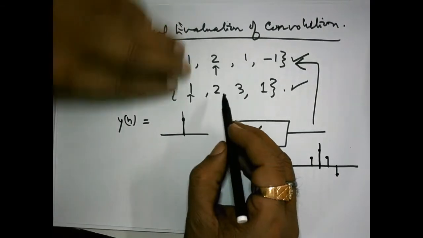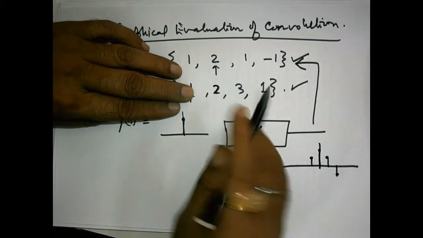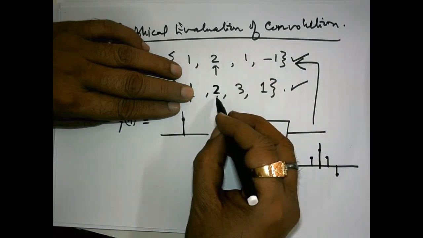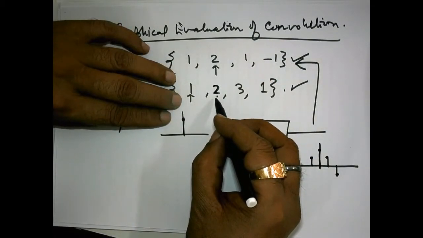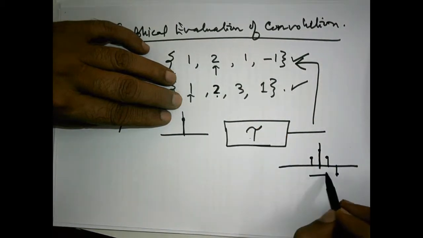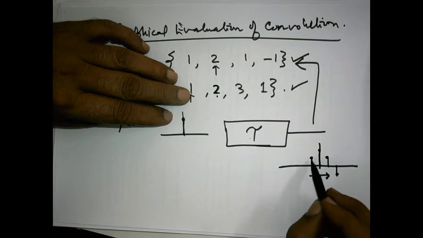Now suppose the input was only 2, nothing else. This 2 occurs at, say, n equal to 1. Then what will happen? This output will shift 1 unit in time, and each and every sample in the output is multiplied by 2. Got the point?